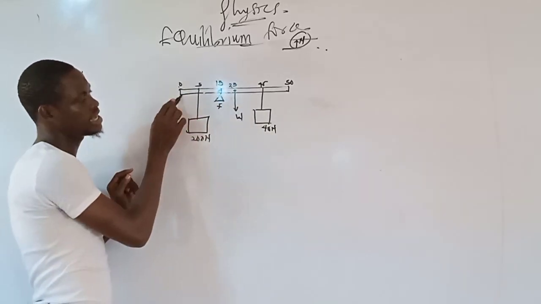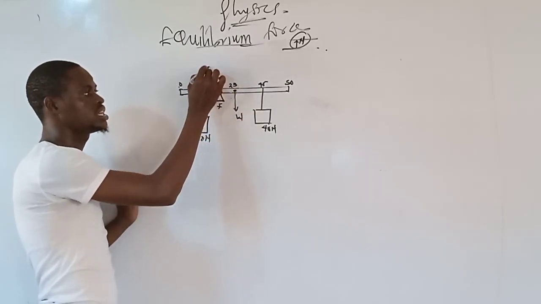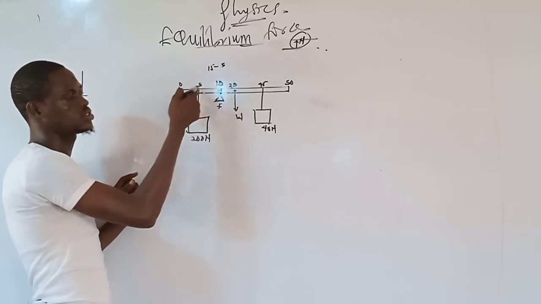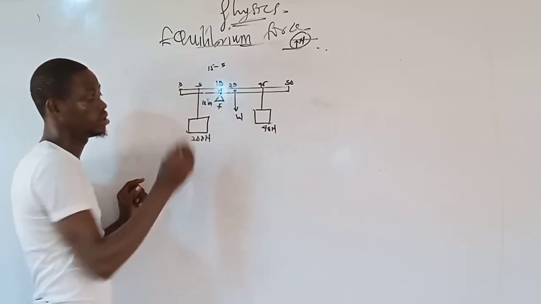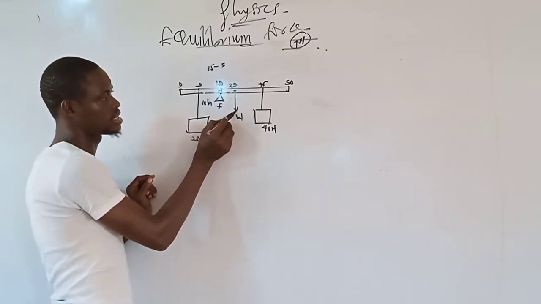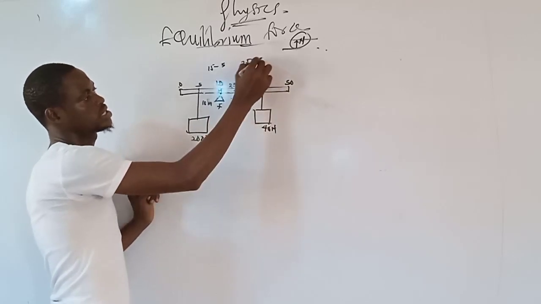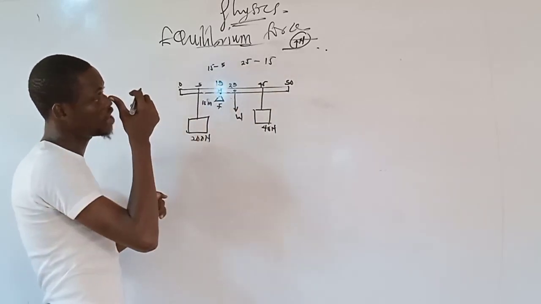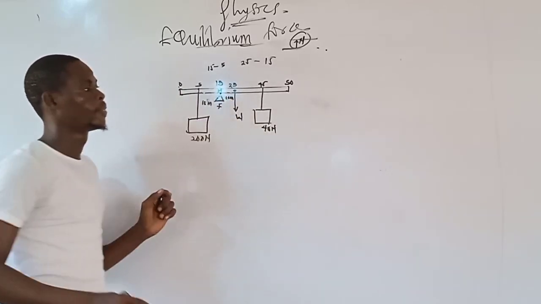Now, the distance between here and here should be 15 minus 5, which is equal to 10, in centimeters. Now, the distance between the weight and here should be equal to 25 minus 15. That should also give rise to 10.